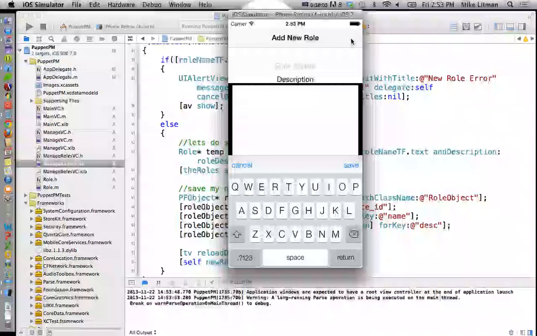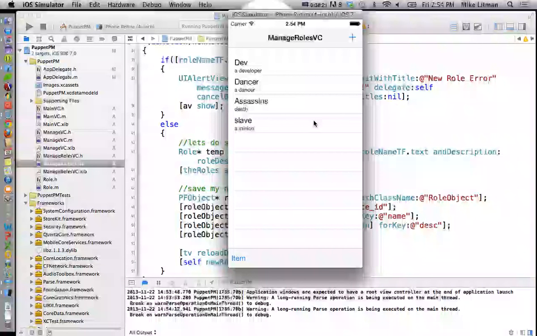Okay, what other role does Simon have? Slave, okay. He has a slave. This guy's a minion. We'll save that. Okay, so he's in our list now.